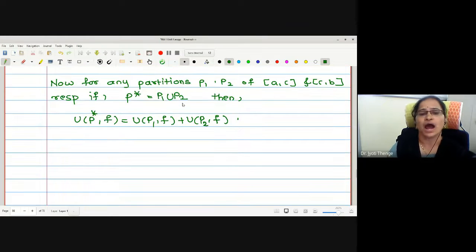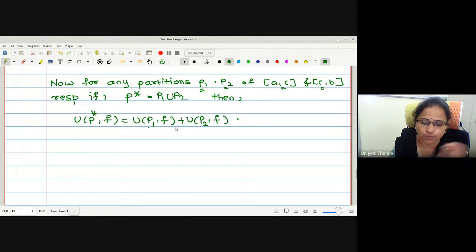Now, as we change the partitions P1 and P2 of AC and CB, it will give you the set of all upper sums of function f. If we change the partitions P1 on AC and P2 on CB, with respect to every partition we get one upper sum.